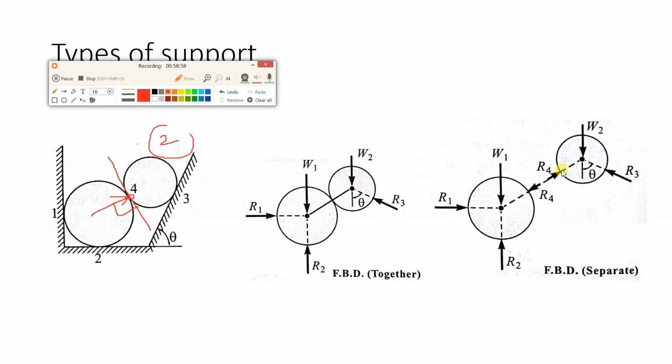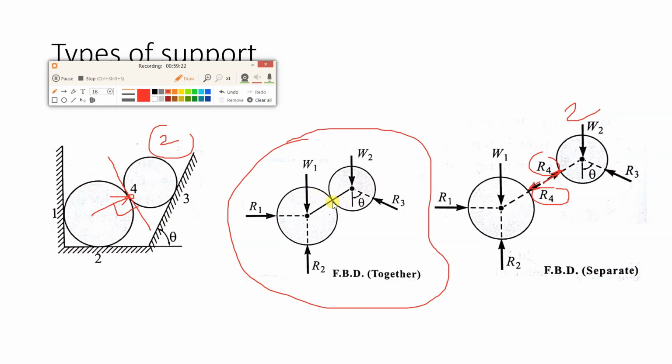So for this second sphere, you can see the R4 direction is in this way. Here you can consider these are internal forces, and these two internal forces are equal in magnitude and opposite in direction. So when you draw separate FBDs, you have to show internal forces also. But when you draw the FBD together, these internal forces will disappear.